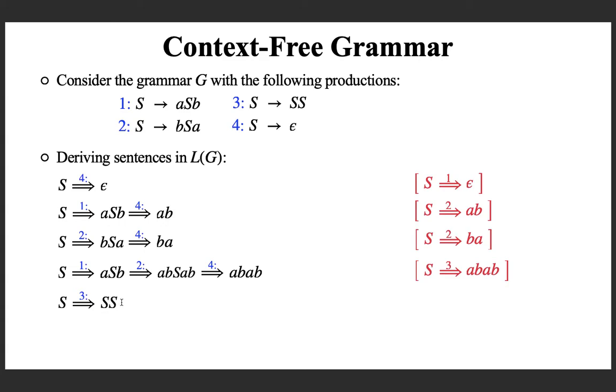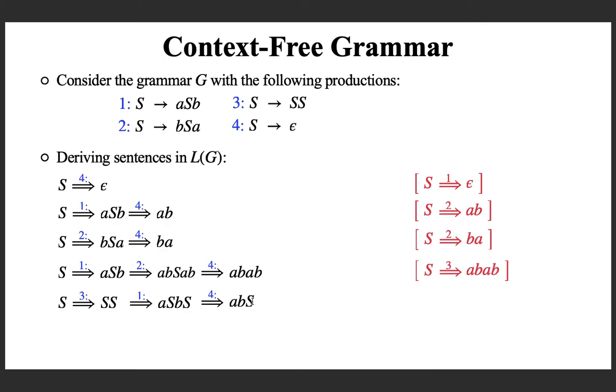I am going to replace the first capital S with the first production. So first production is applied for the first capital S, then first capital S will be replaced with ASB. And why first? That you can decide. I just pick the first one, that's it. And now what I am doing is, here again I have two occurrences of S. I am going to apply production number 4 for the first S. So this S will go away because epsilon. Yeah, I am getting ABS.